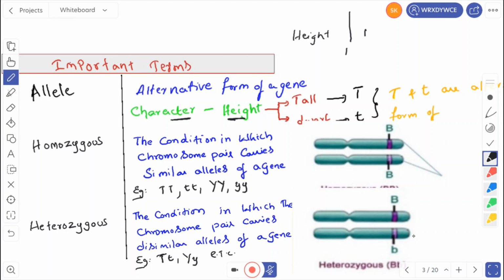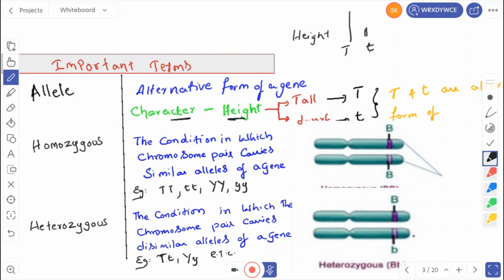Tall is represented by capital T, and dwarf is represented by small t. This capital T and small t are the alternative forms of the gene for height. So that is meant by allele.